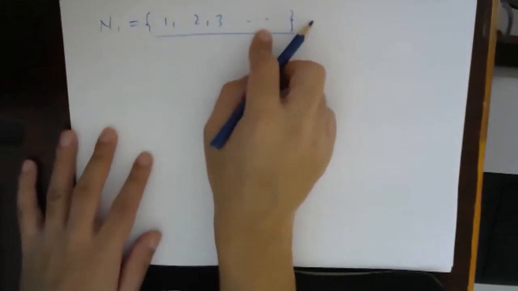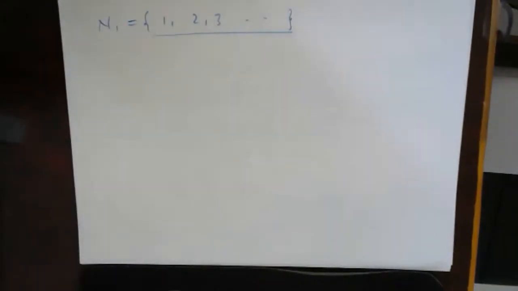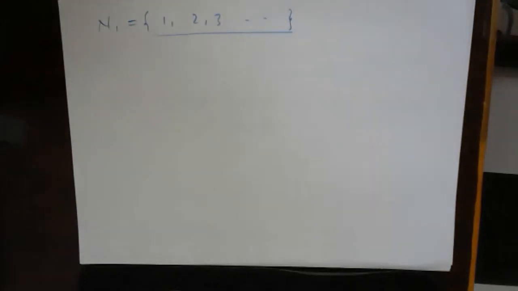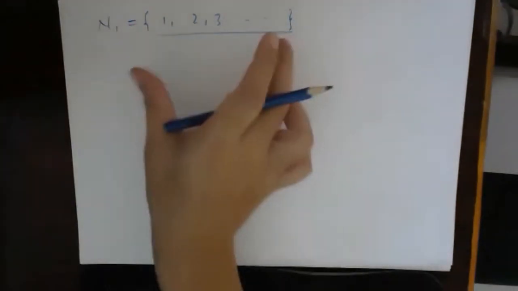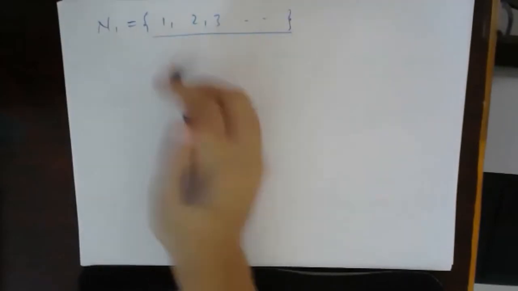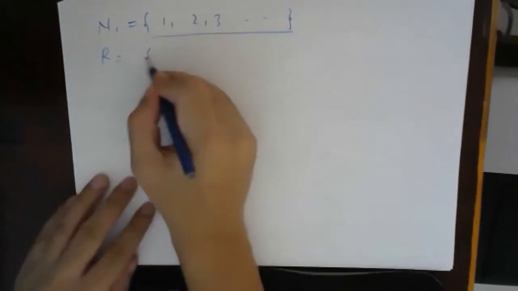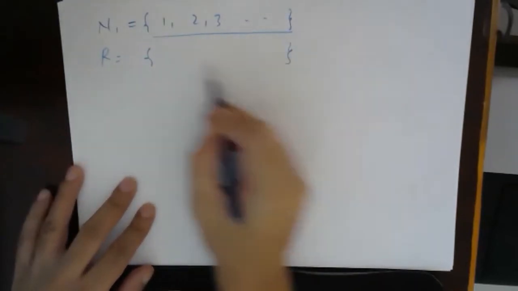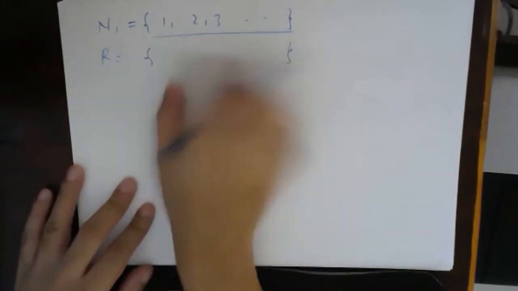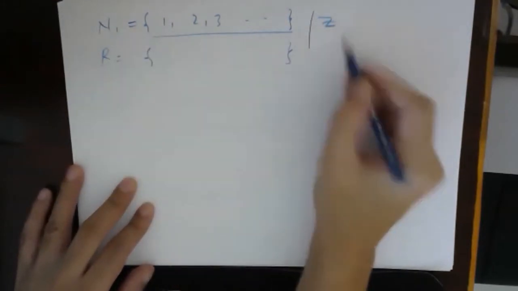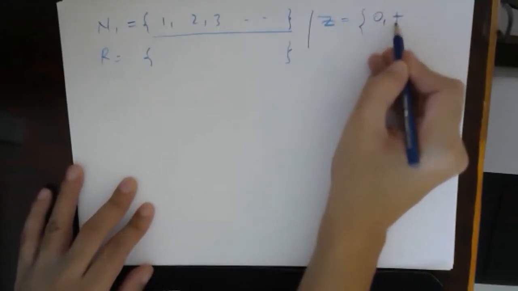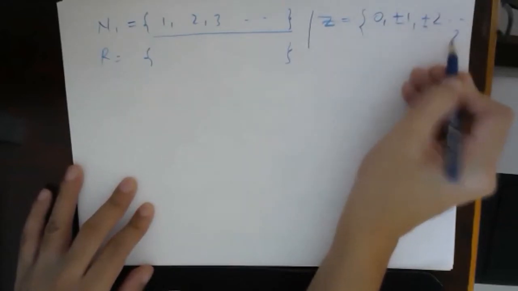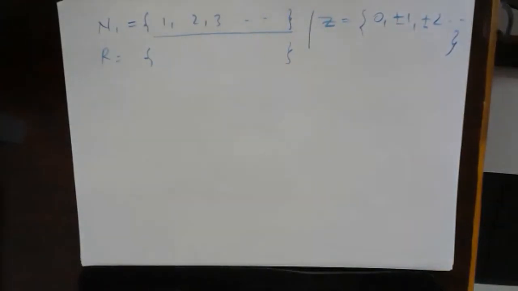There are an infinite number of elements. That's why we'll call this an infinite set, a set which does not have any limitation, a set which does not have a limited number of elements. Or the set of real numbers: all numbers from minus infinity to plus infinity. So there is no limit on the elements of this set. The set of integers will be 0, plus minus 1, plus minus 2, and so on. No limit. So these sets will be known as infinite sets. Okay, everybody understood?